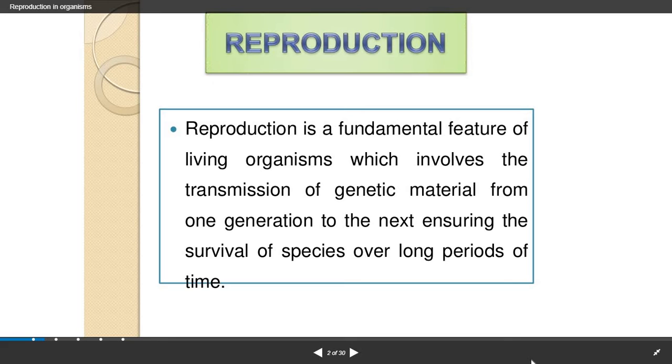So reproduction can be defined as a fundamental feature of living organisms which involves the transmission of genetic material from one generation to the next, ensuring the survival of species over long periods of time. In simple terms, it means transfer of the genetic characteristics from one generation to another through the reproduction process.